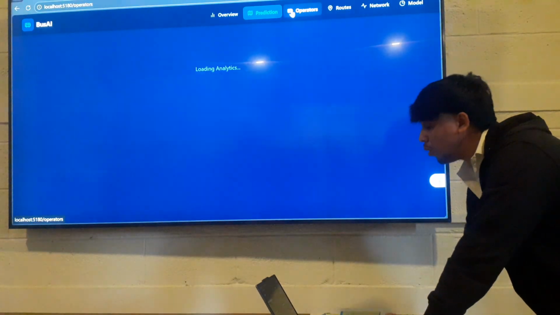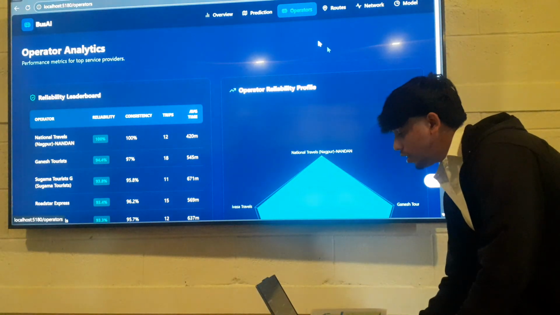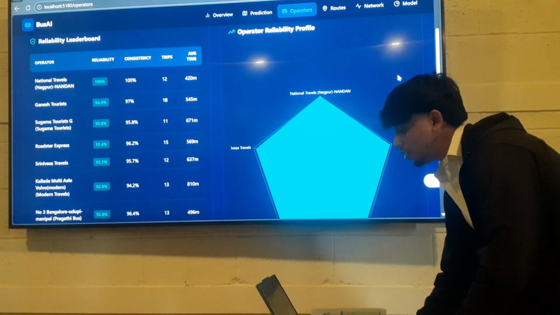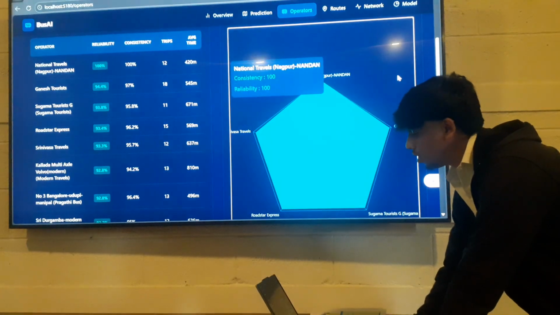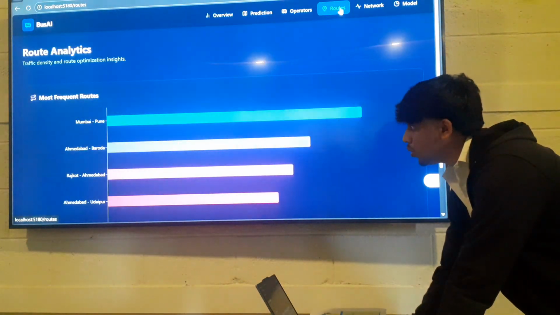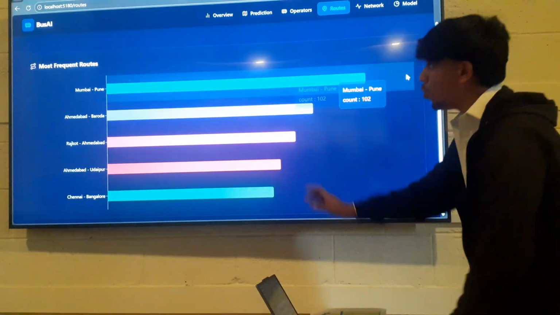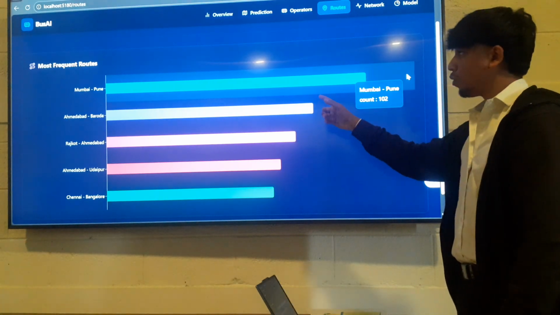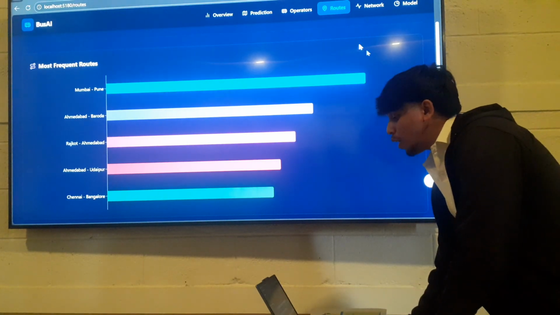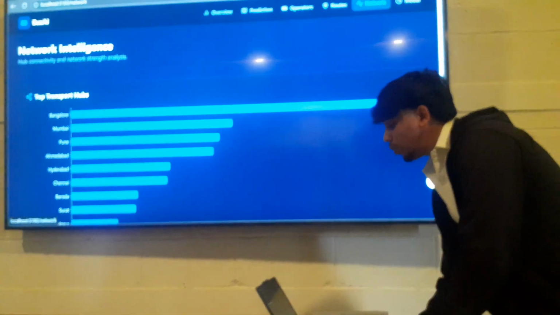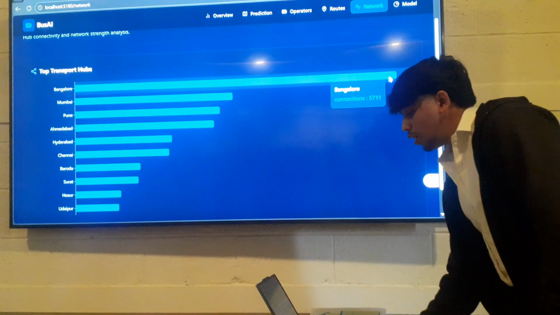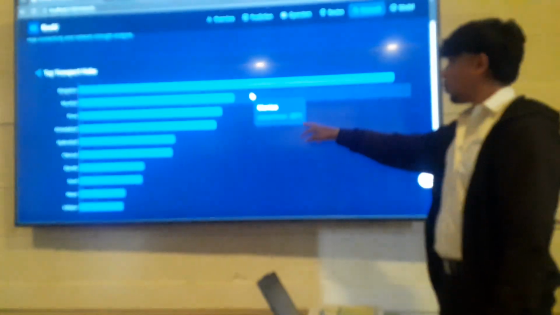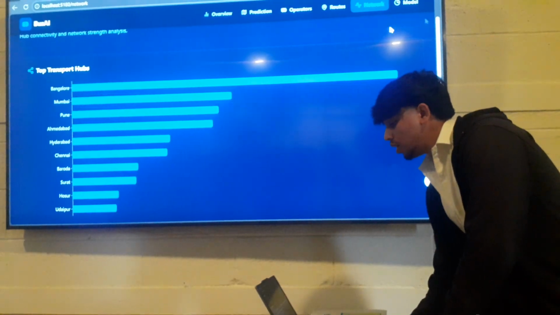Then coming to the operators, these are the top 10 operators which are reliable and which have less delay risk. Next is the routes. These are the most common routes, the most used routes. Next is the network graph. This shows that Bangalore is connected to more than 5,700 cities. Mumbai is connected to approximately 3,000 cities.